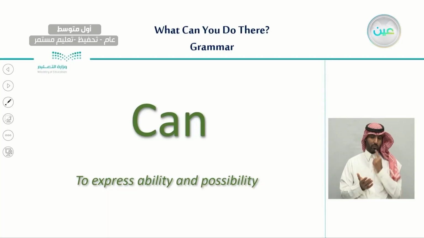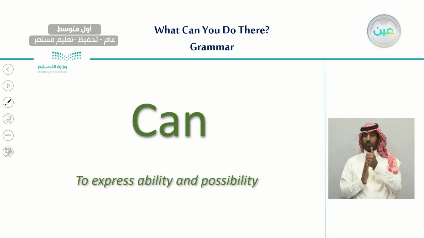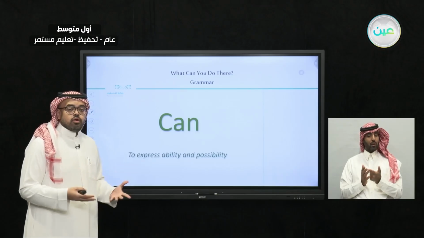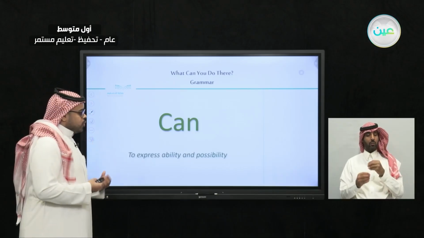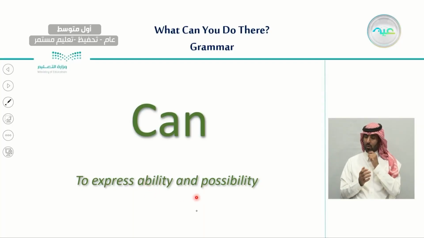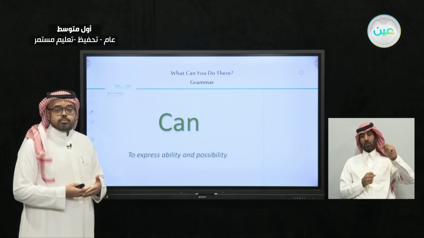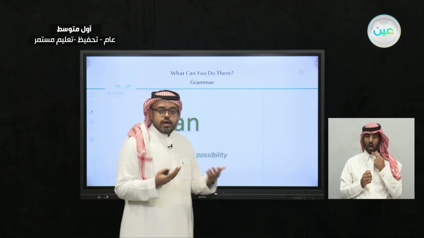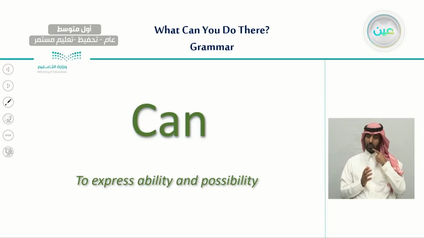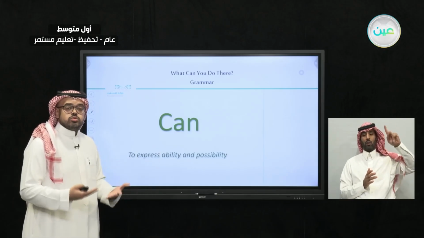And now, our lesson for today is we're going to learn more about the modal can, and what exactly we use can for. We use can if we want to say something about our ability and possibility. For example, if I want to say that I am able to do something, I would use can. For example, I can walk. And also, I can write. I can teach. So here about ability, we use can to talk about your ability to do things.